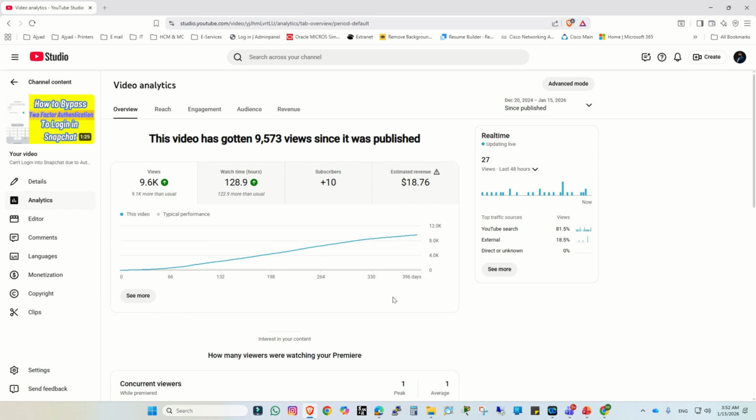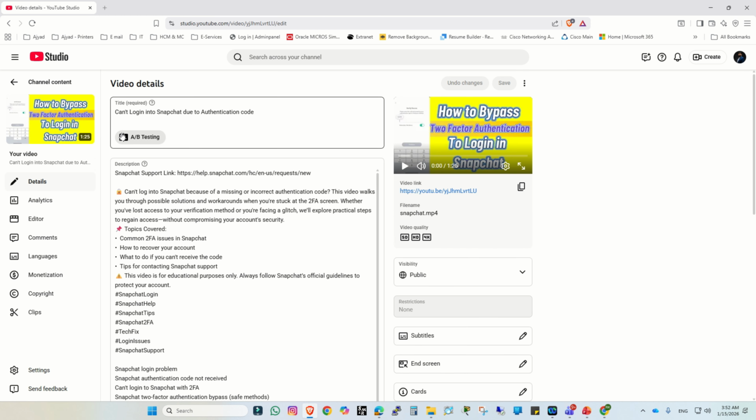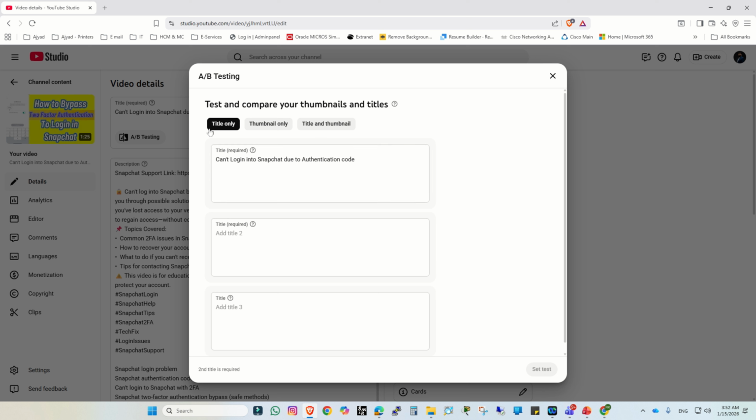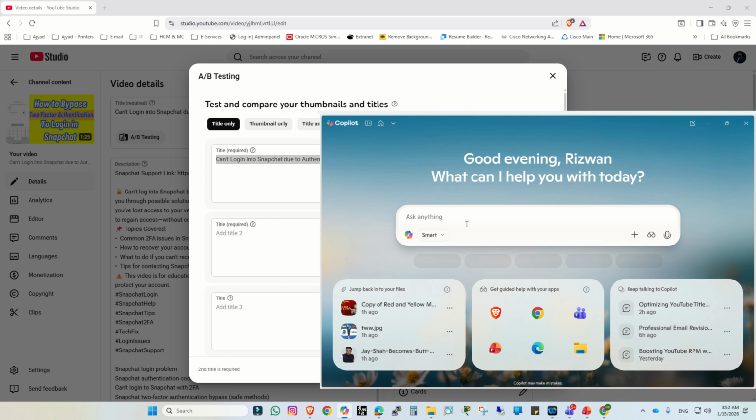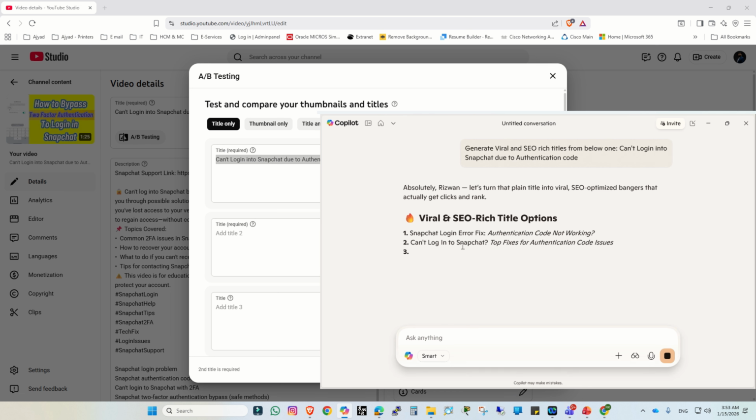So to reset the YouTube algorithm, all you need to do is go to the particular video analytics, go to details, and here you will see A/B testing. Click on it. Here you will find three options: title only, thumbnail only, title and thumbnail. So here all you need to do is copy your original title, open any OpenAI source or ChatGPT and write the following prompt: generate viral and SEO rich titles from below one. Here ChatGPT will give you new titles.